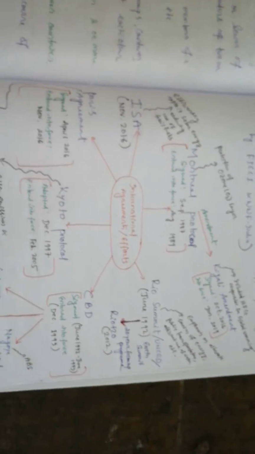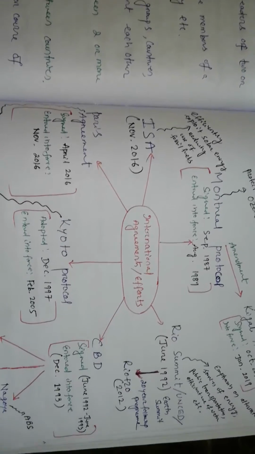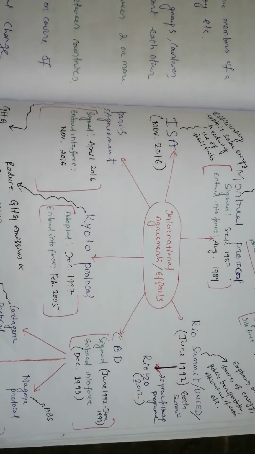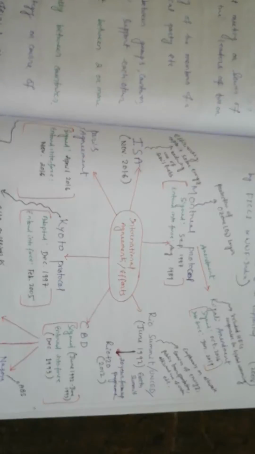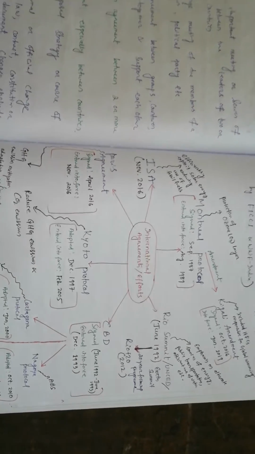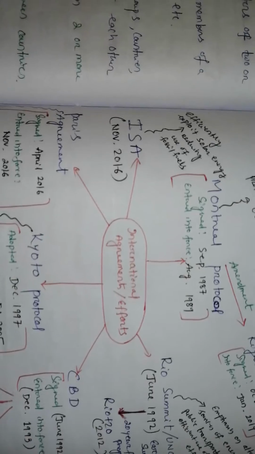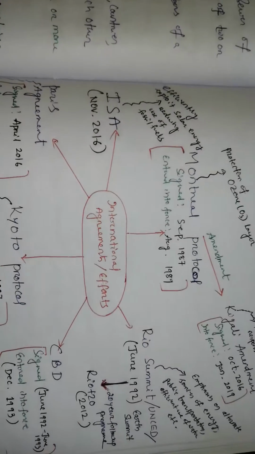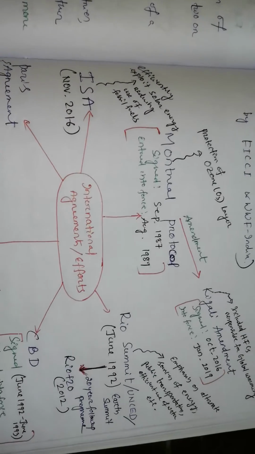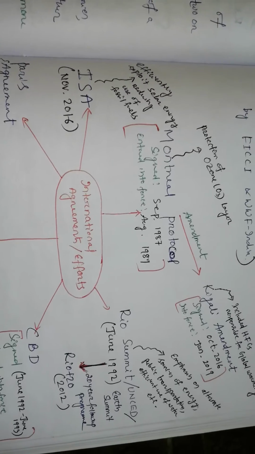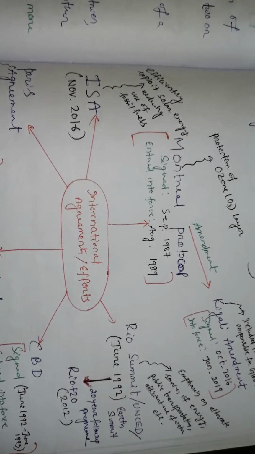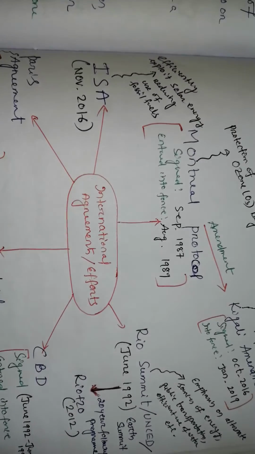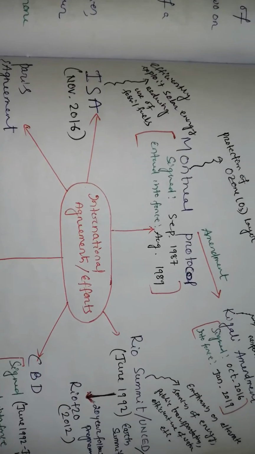Now see this drawing very carefully, because in this single drawing we have described briefly all the topics from lesson 7. So go to the center point. The center point is international agreements and efforts. Okay, we will go one by one. First one, Montreal Protocol. Montreal is in Canada. It was signed in September 1987 and entered into force in August 1989. That means it took 2 years.